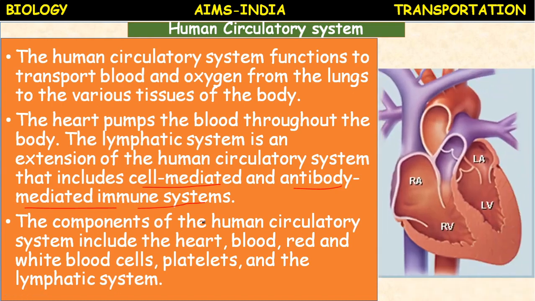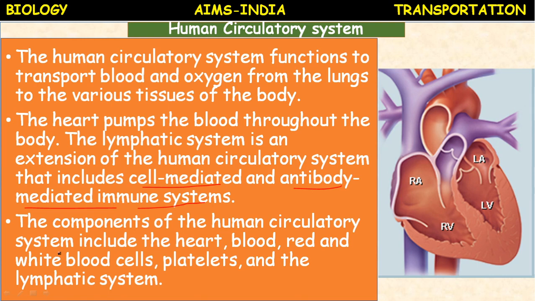Okay, this is the human heart. Before going to the human heart, let us know briefly about these new terms: cell mediated and antibody mediated immune systems.